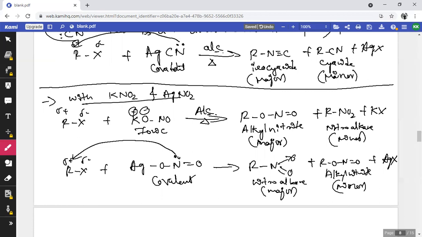So these two nucleophilic substitution reactions are very important.